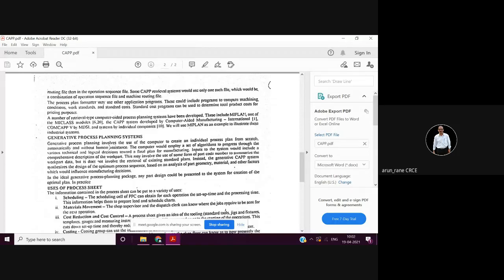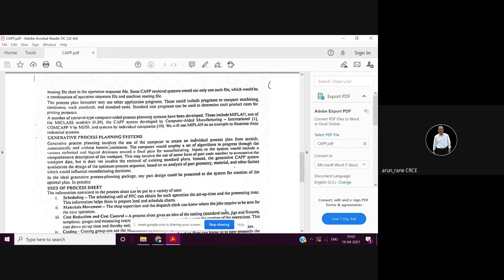It means you are generating from scratch, and once you have generated that process plan, then it can be used. It is something like a police station having a database of criminals, isn't it? Every new criminal who is added, they go on generating and saving.